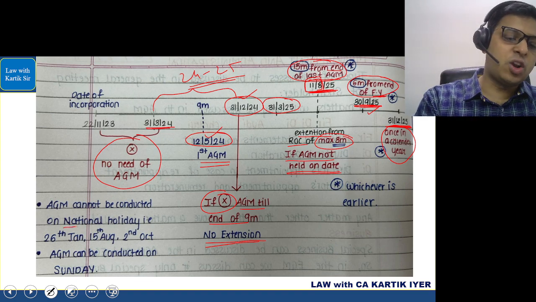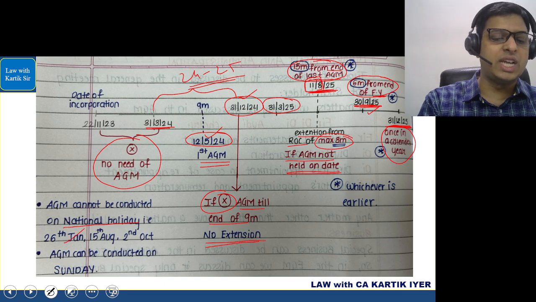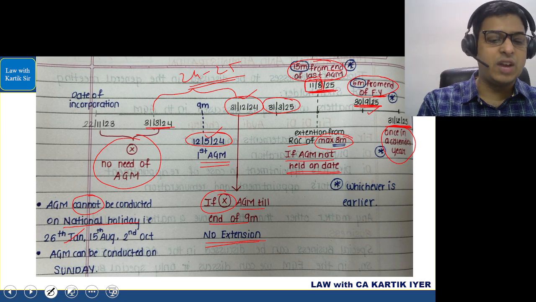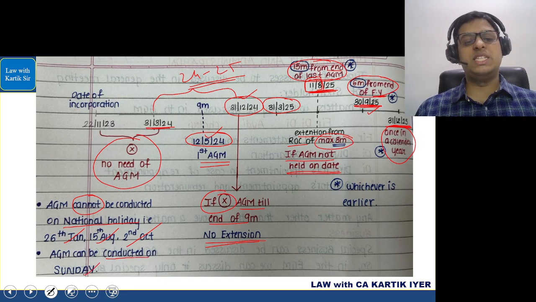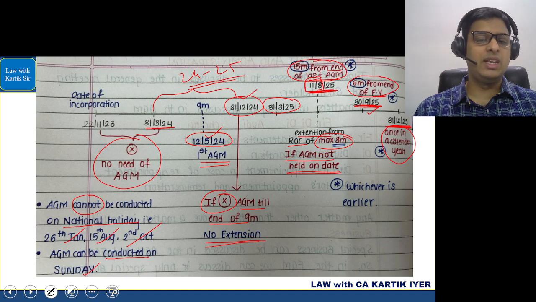AGM can be conducted on a national holiday, that is 26 Jan. Sorry, cannot be conducted. My mistake. Cannot be conducted on a national holiday, that is 26 Jan, 15th August, 2nd October, नहीं conduct कर सकता. AGM can be conducted on a Sunday, no problem. एक और चीज़ है, AGM का टाइमिंग रहेगा 9 AM to 6 PM. And one more last point, unlisted public company, if all their members agree, can keep the AGM anywhere in India.